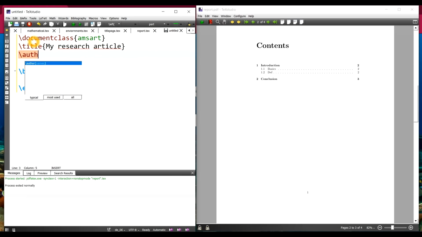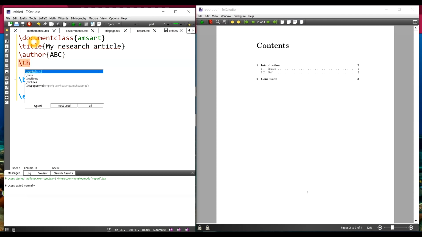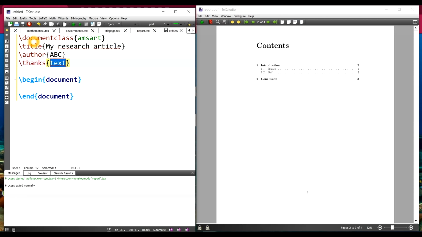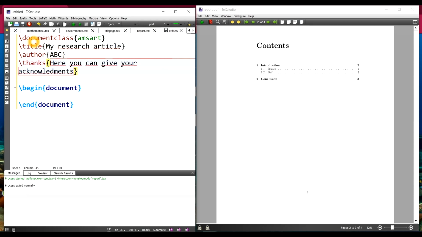Then I have the list of authors. So say ABC. Because it's a research article, you might have some acknowledgements to write in your article. So \thanks, and here you can give your acknowledgements, whatever they are.